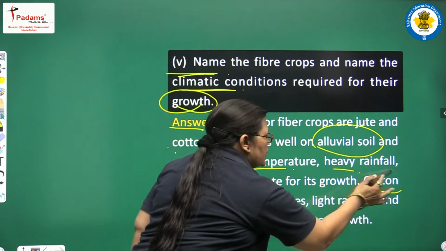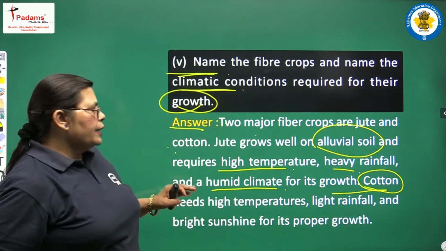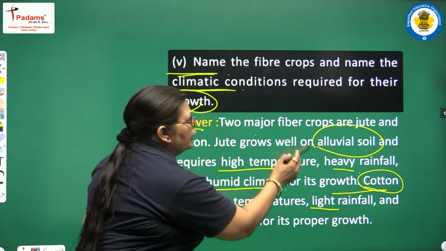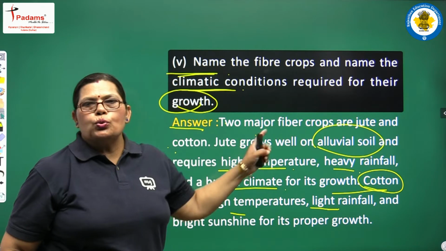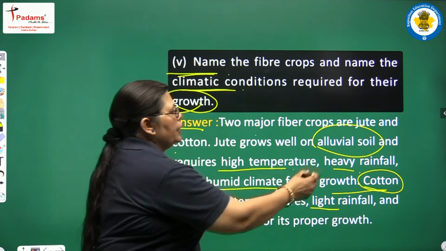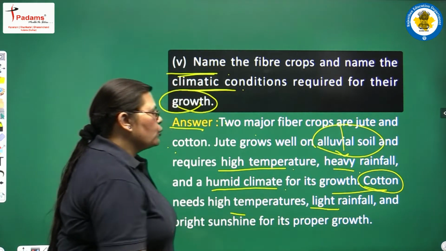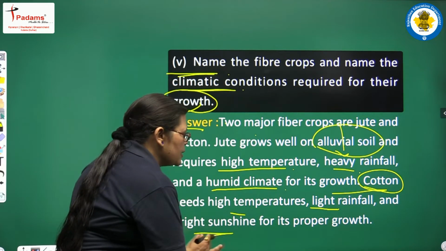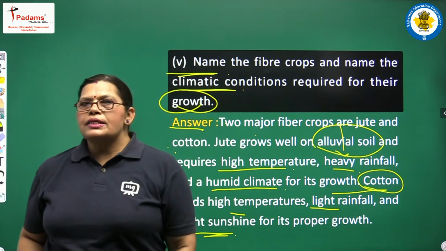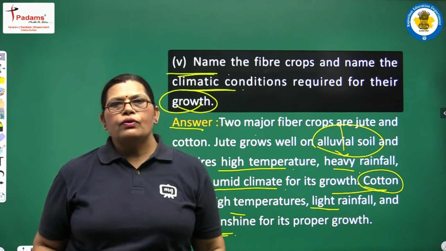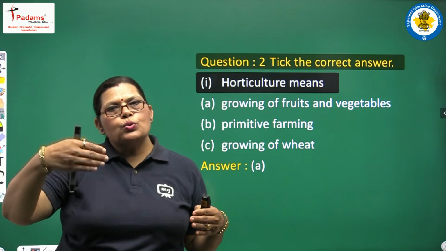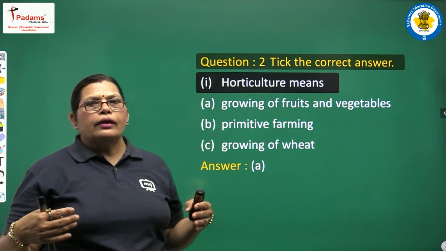And when we are discussing cotton, cotton needs high temperature and light rainfall. See the difference between jute and cotton. Jute needs heavy rainfall, but cotton needs light rainfall, and bright sunshine is also necessary for the proper growth of cotton. So, here we differentiate between jute and cotton farming.